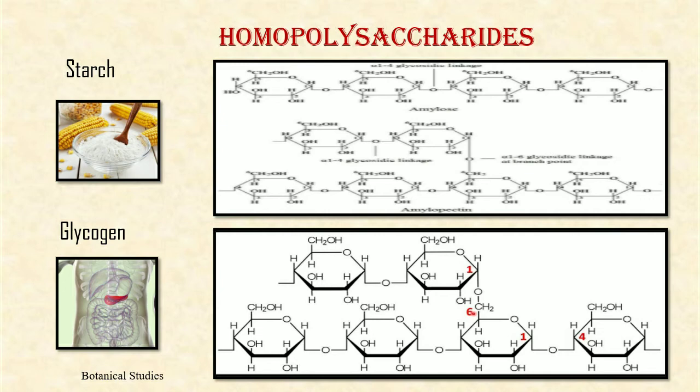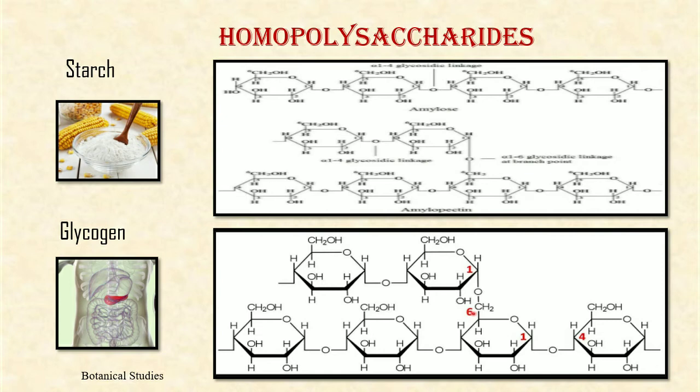Starch consists of two components, amylose and amylopectin. Amylose is more soluble in water than amylopectin. In general, in starch, 20 to 30% is amylose and the rest is amylopectin. Amylose is in the form of a continuous straight but helically arranged chain of successive glucose units which are linked together by alpha 1,4 glucosidic linkage. A molecule of water is lost during the formation of the linkage. A straight chain of amylose consists of 200 to 1000 glucose units.